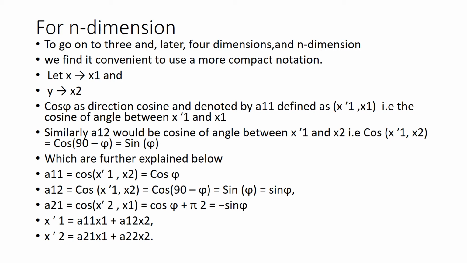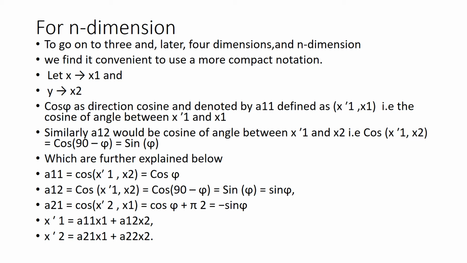Here it is denoted by a11, and this is the direction cosine of the angle between x1 prime and x1, that is phi. Therefore, it is cosine of phi. All these direction cosines are well defined and are denoted by the coefficients a11, a12.